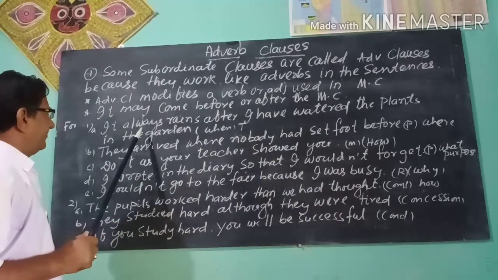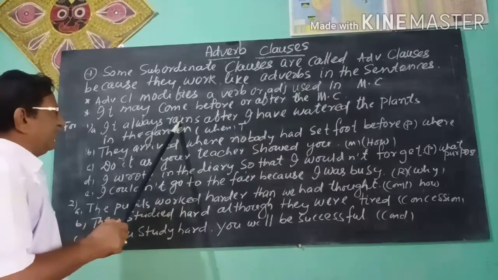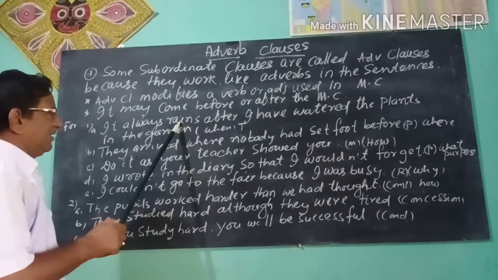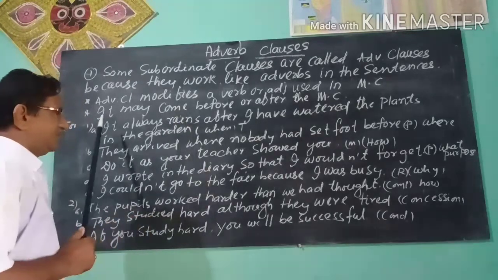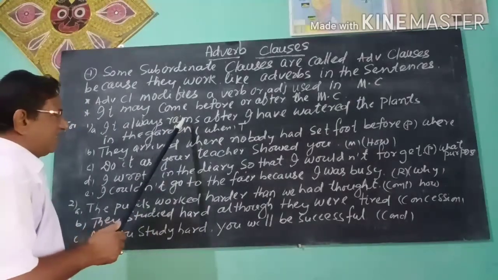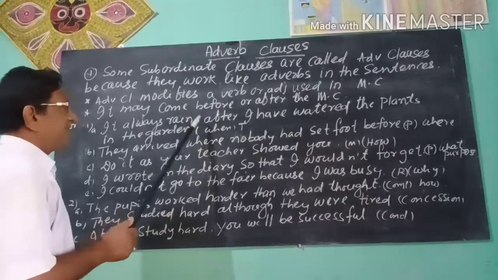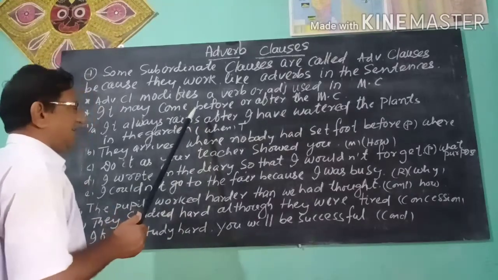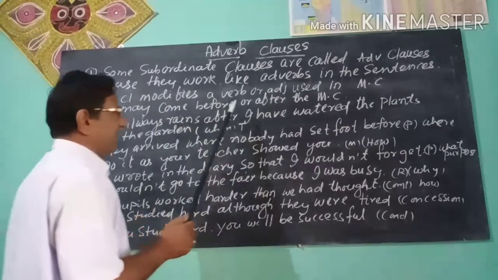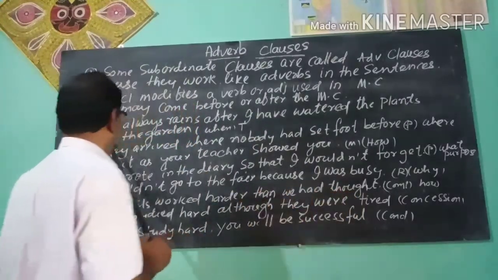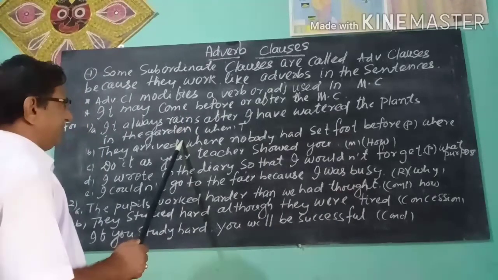Here you see, it always rains. Rains is the verb. If you ask when, it always rains when? After I have watered the plants in the garden.